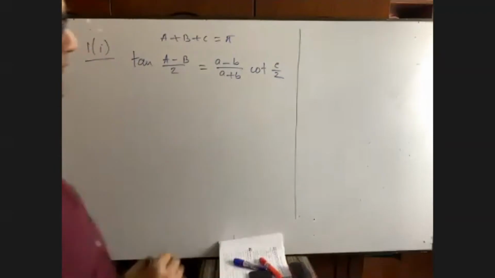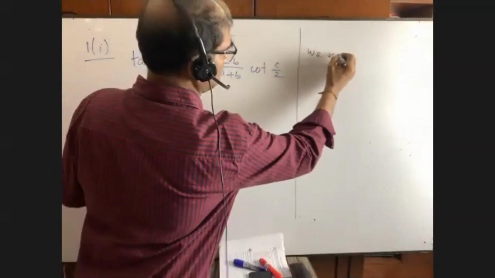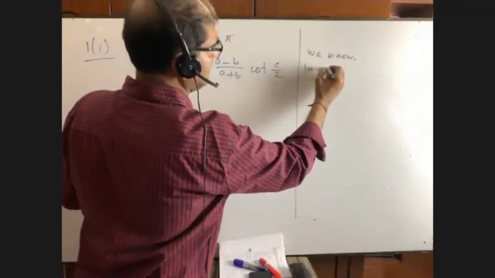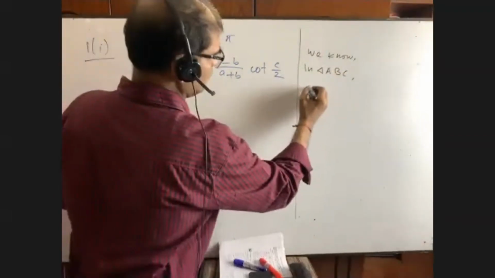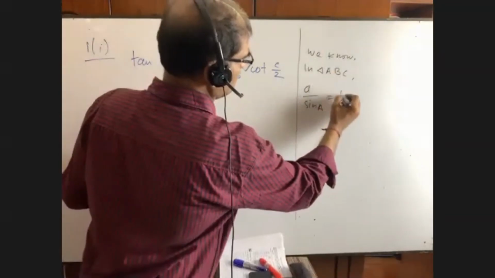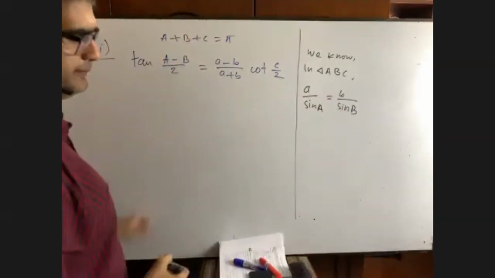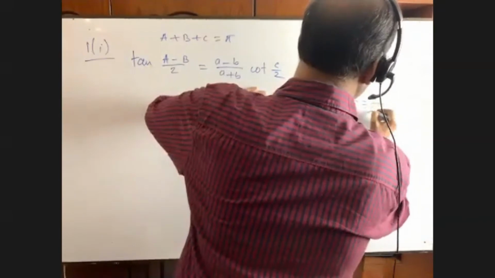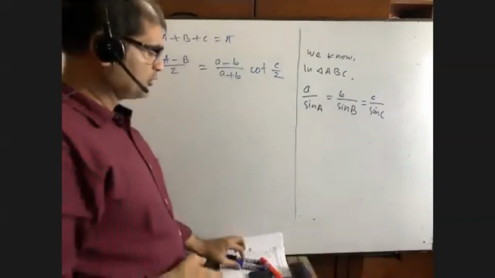You write down, we know, in triangle ABC, write down A by sine A is equal to B by sine B is equal to C by sine C. Can you remember, please? Is equal to what?